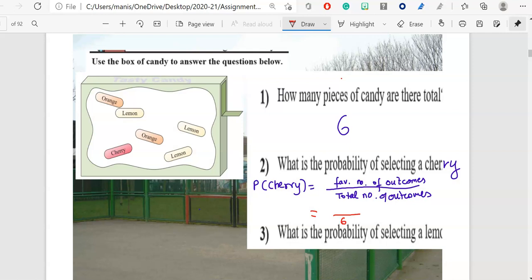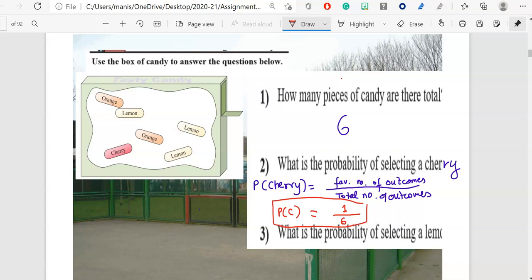Now the next thing which you have to find, how many cherry are over here. So I can see only one cherry over here. So the probability of selecting a cherry candy is what? 1 over 6. So this is your answer for this question. So P of, I'll just write as C. Now let's look at another one.